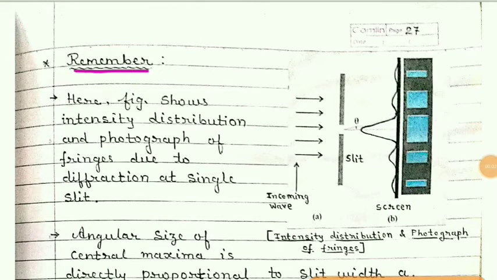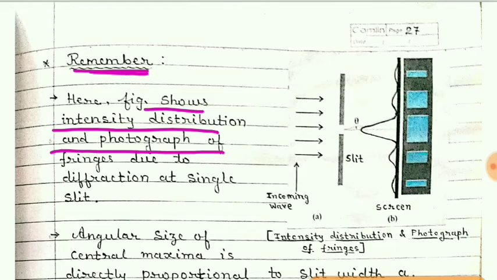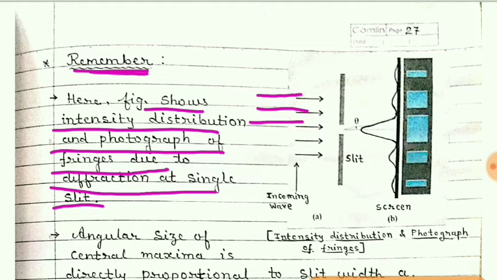Now remember these points. Here this figure shows intensity distribution and photograph of fringes due to diffraction at a single slit. You can see these are the light rays coming from the source.